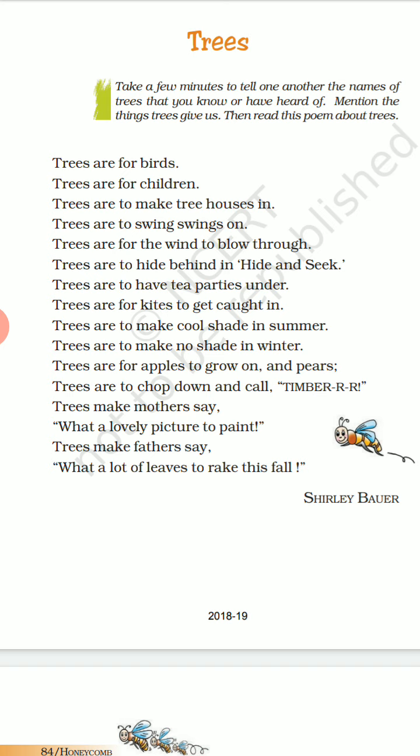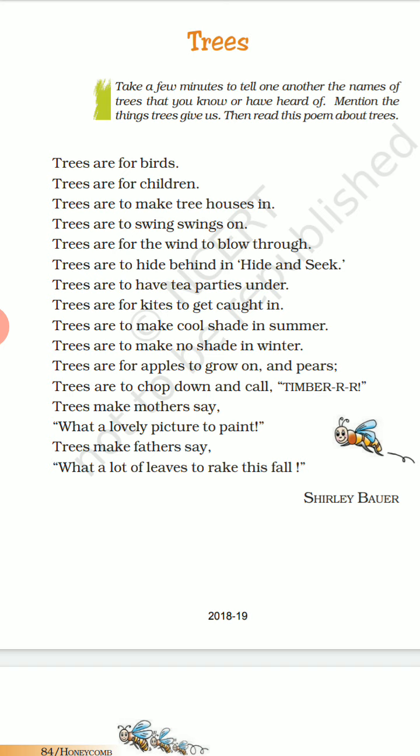Trees are to make tree houses in. A tree house is a platform or building which is built nearby the trees or on the branches of the trees. So trees are to make tree houses in. Trees are to swing swings on. The children come and play on a swing, and they swing the swing on the trees.